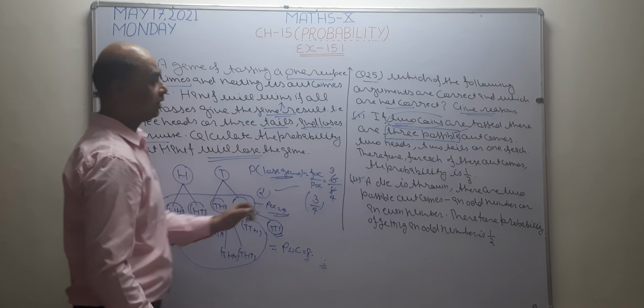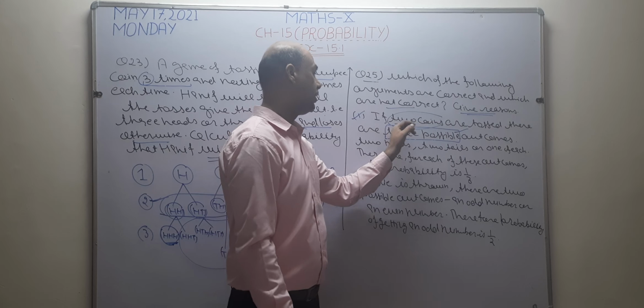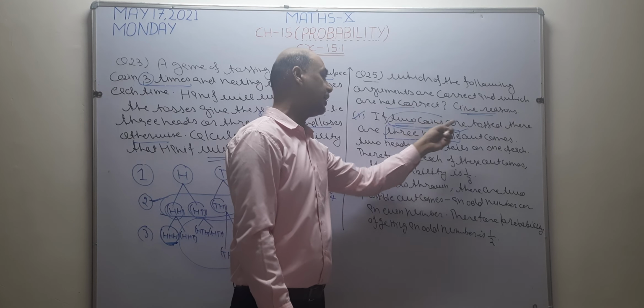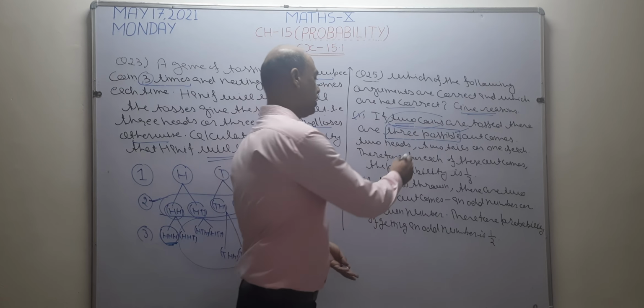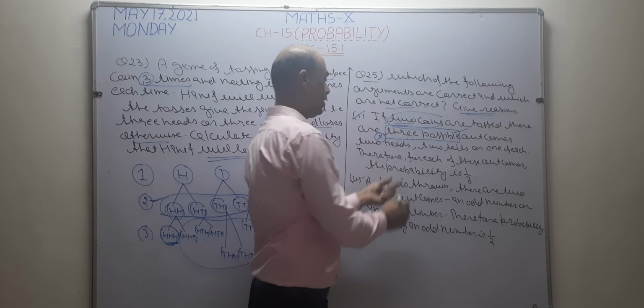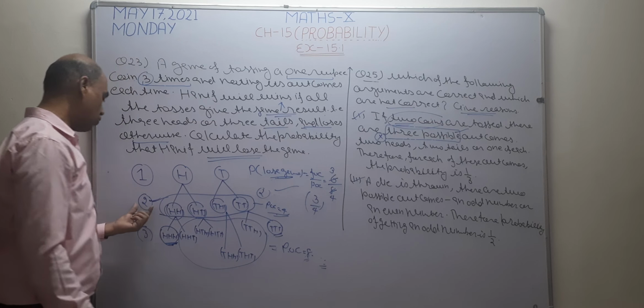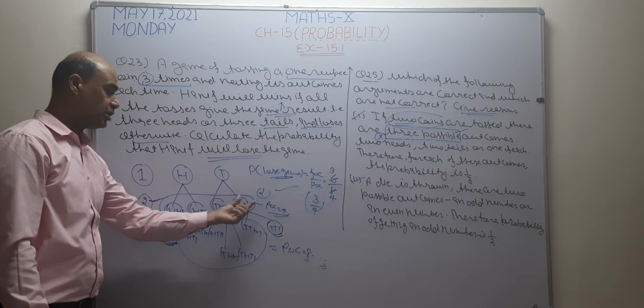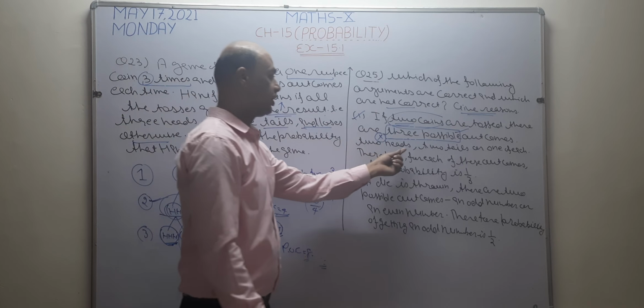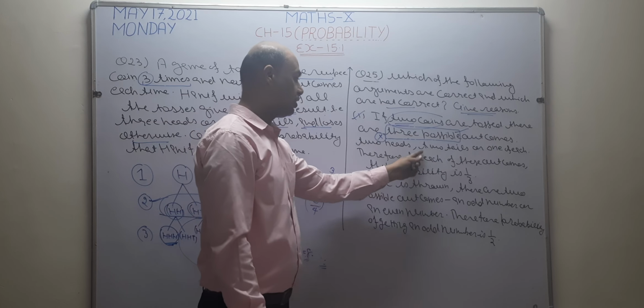But in this question it is given that when we toss 2 coins at the same time, then there are 3 possible outcomes. So this statement is wrong. This is a wrong statement, because when we toss a coin 2 times or 2 coins 1 time, the possible outcomes is 4. So this is the wrong statement. Okay, so this answer is wrong.